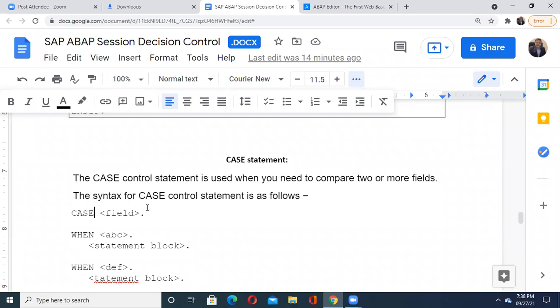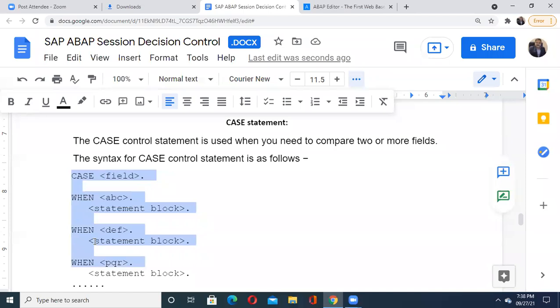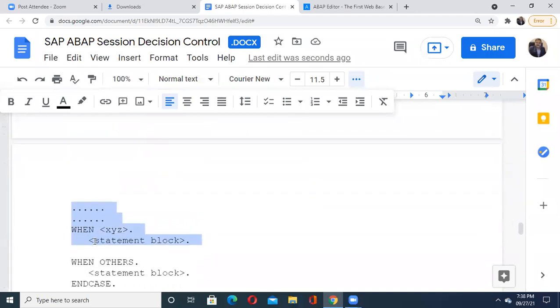So the same thing is here, only what is important is the syntax of this case control. Understand now what it says: case field. Whatever value comes in the field, it will check: when that field value is abc, execute the statement block for the first case. When that field value is def, go for the statement block of the second one. And when it is pqr, or case number 3, execute the block for case 3. Like this you can have all the different cases together.